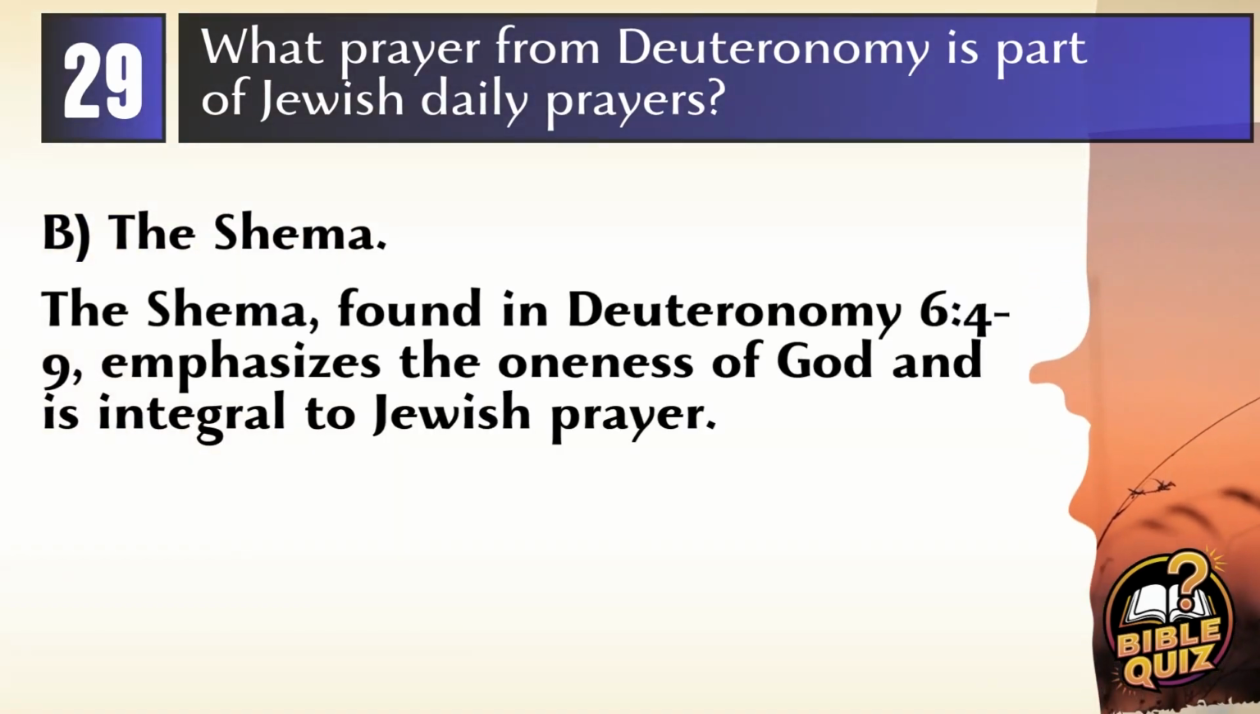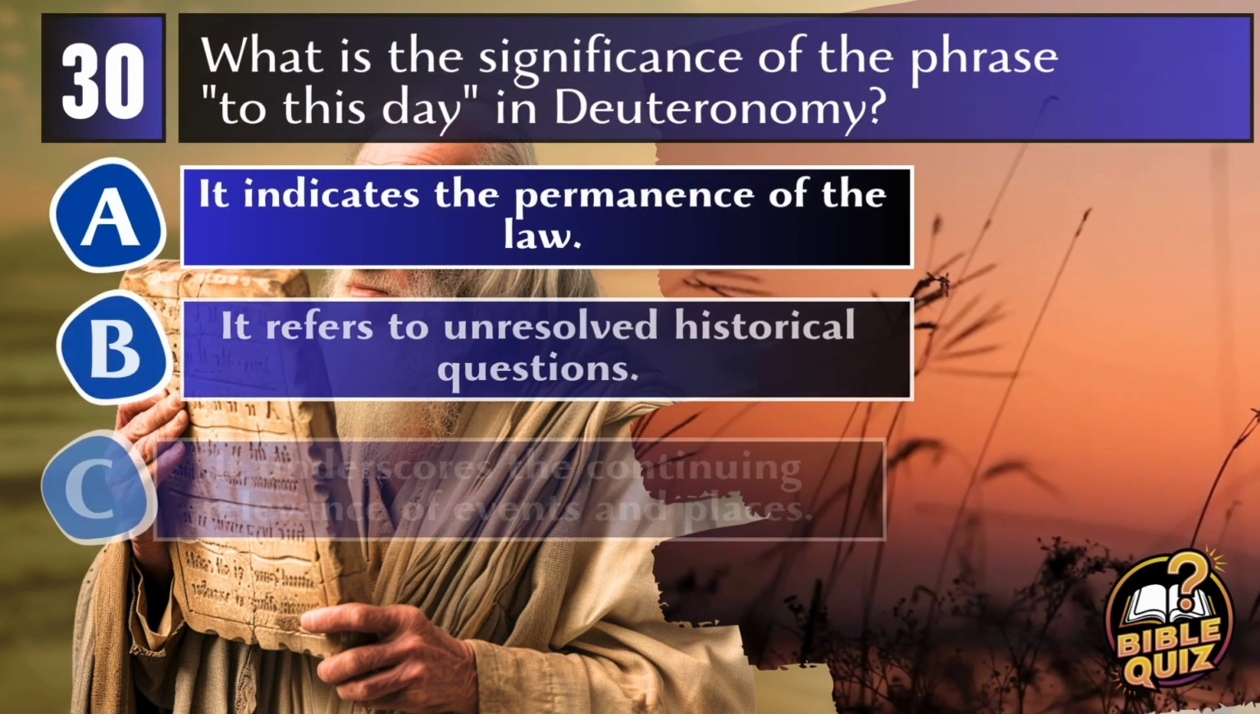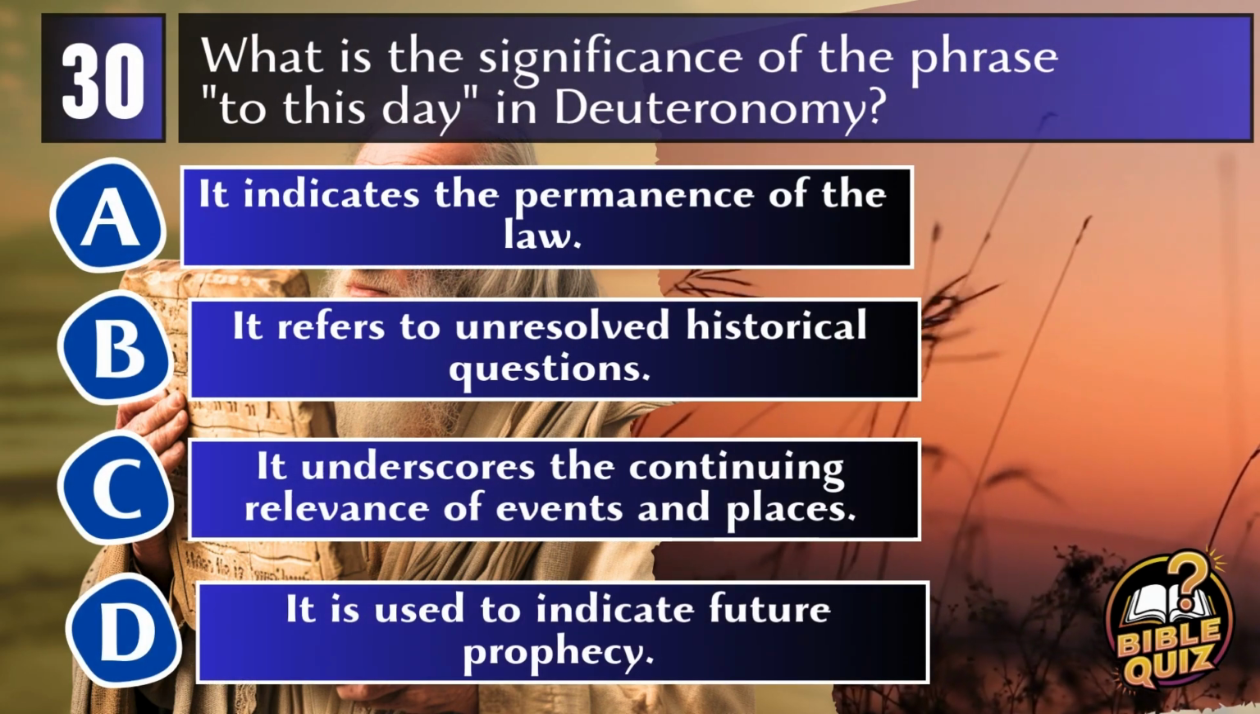Answer B. The Shema. The Shema, found in Deuteronomy 6:4-9, is an essential part of Jewish daily prayers and emphasizes the oneness of God, serving as a cornerstone of Jewish faith and practice. Question 30. What is the significance of the phrase "to this day" in Deuteronomy?